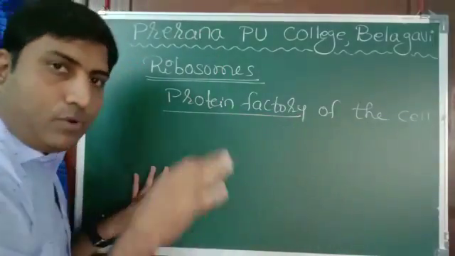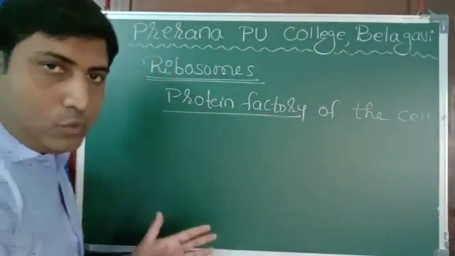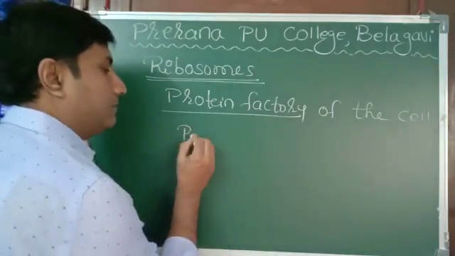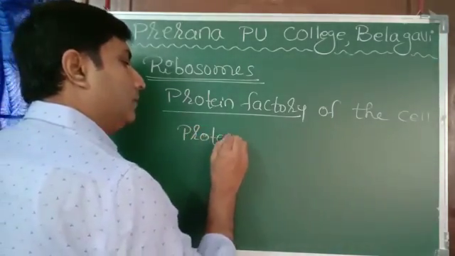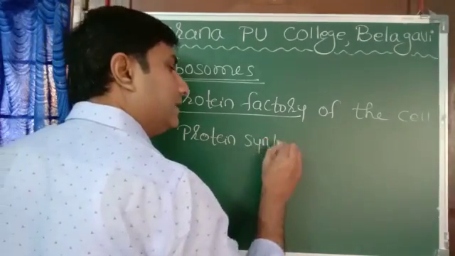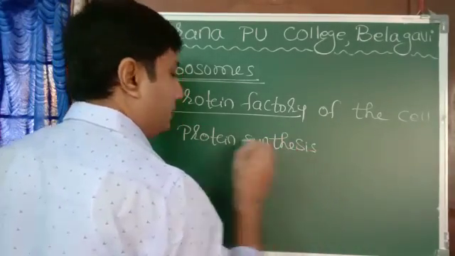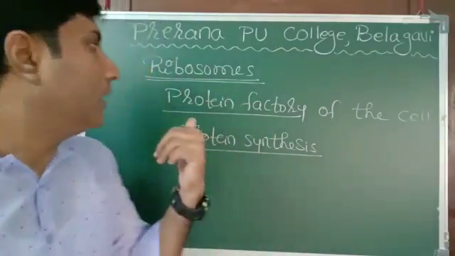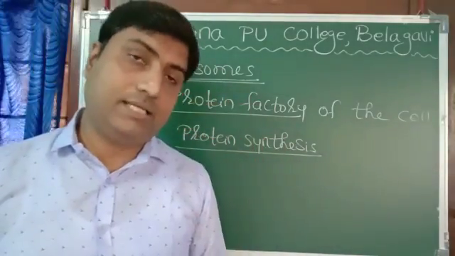Why is it called the protein factory? Because in ribosomes, protein synthesis takes place. Protein synthesis takes place in ribosomes, so they are called the protein factories of the cell.